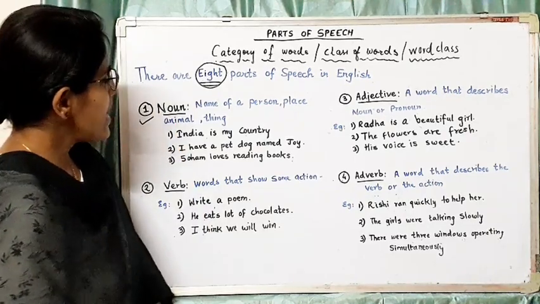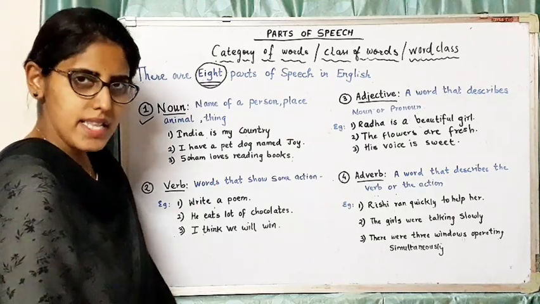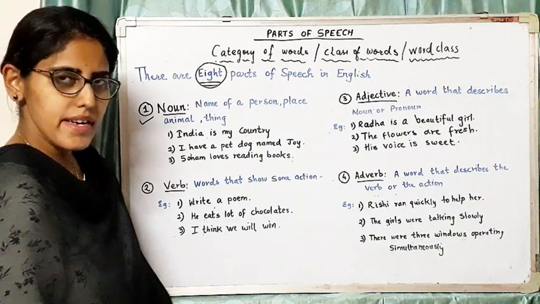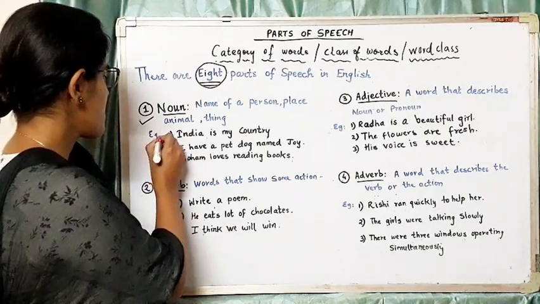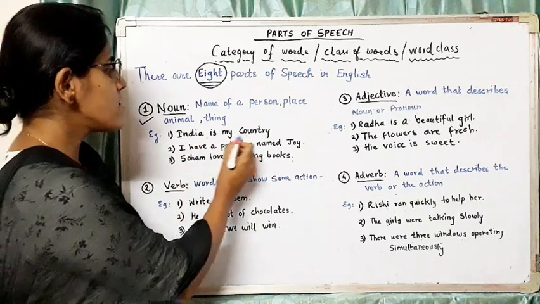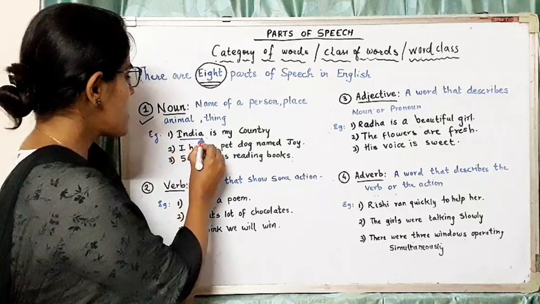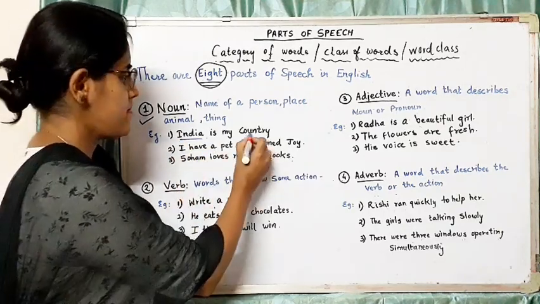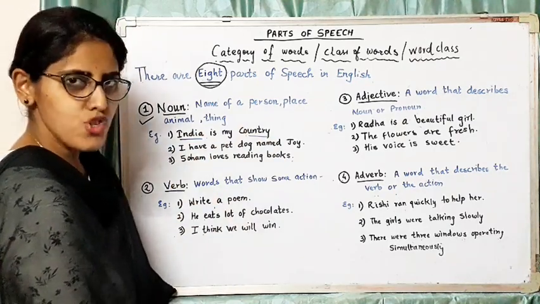Noun is the name of a person, place, animal, thing. Now let us understand it through examples. India is my country. In this sentence, the word India is the name of a country. I have a pet dog named Joy.